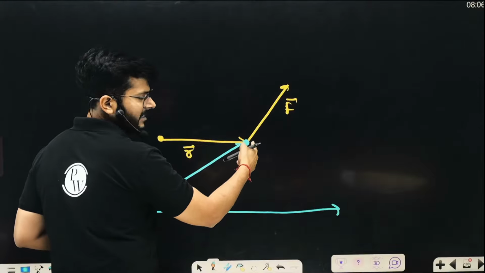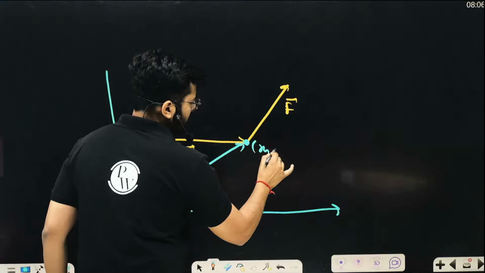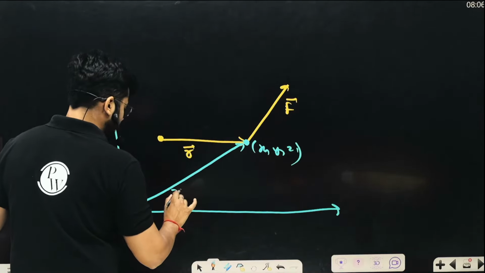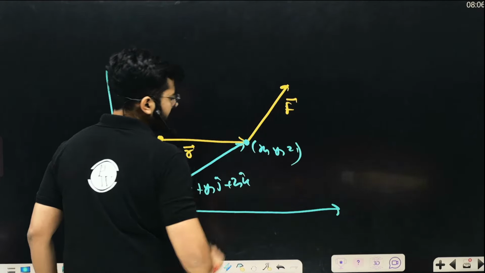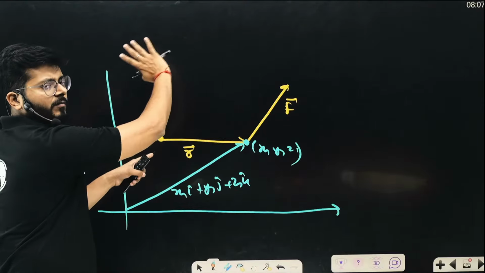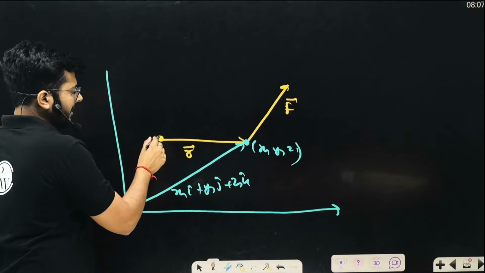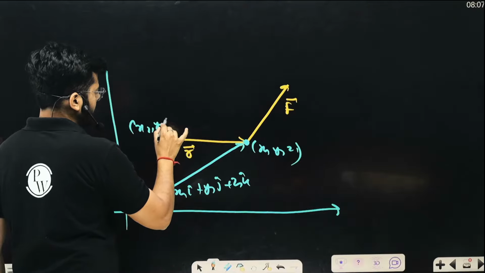So it is x1, y1, z1. So this will be x1 i cap, y1 j cap, and z1 k cap, right? And this point about which you have to calculate the moment of the force, they are not telling anything about that except the coordinates of that point, which is x2, y2, z2.